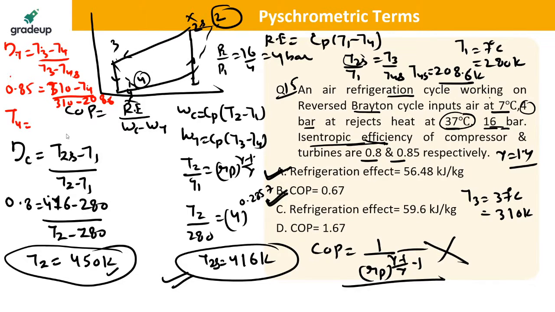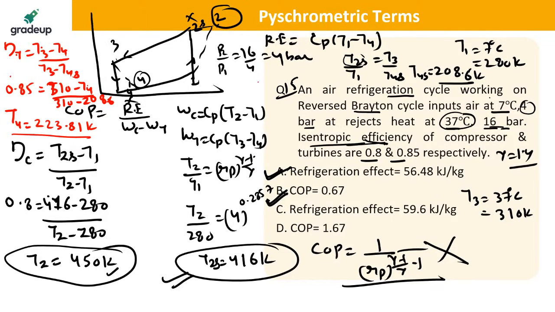T4 will be equal to how much? T4, the actual T4, will come out to be, yes. What is the value of T4 you will be getting from here? Tell me. T4, tell me. 223.81. Okay.